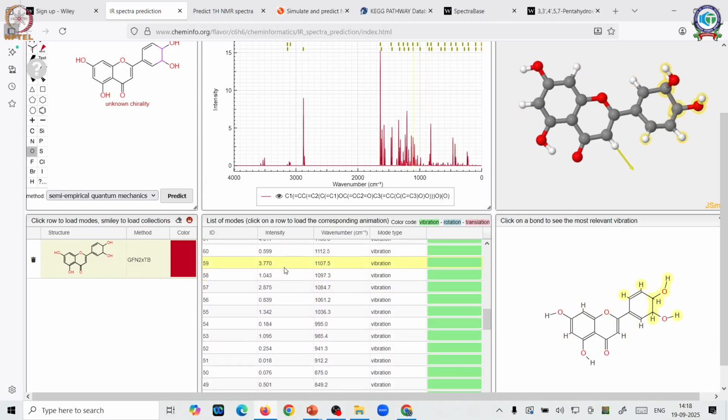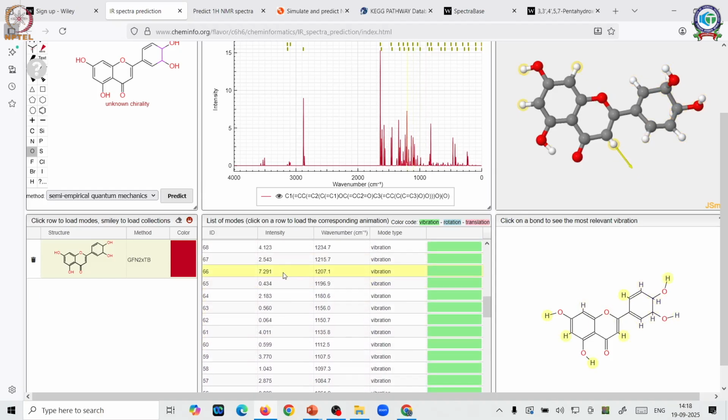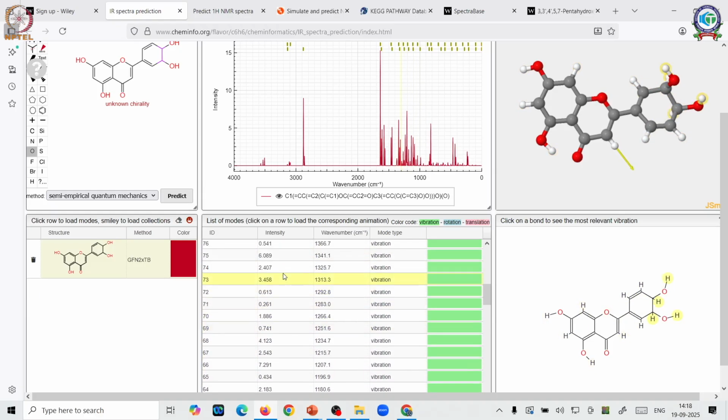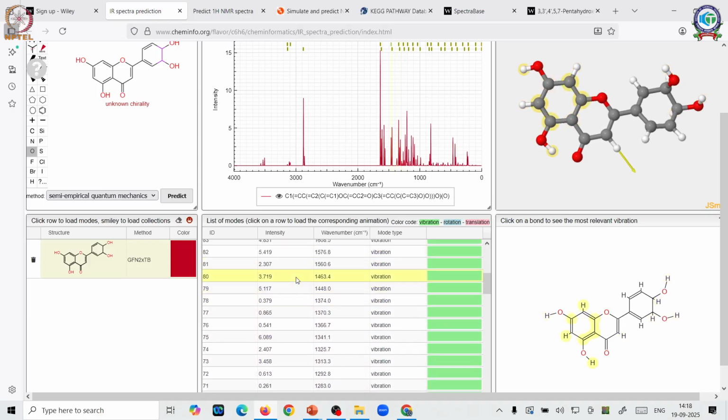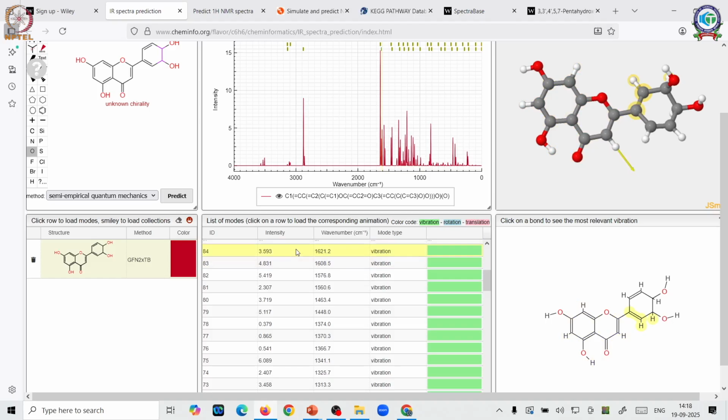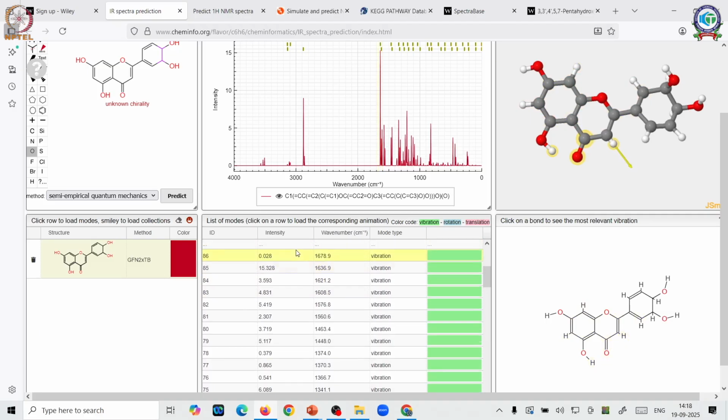You remember your carbonyl which occurs somewhere around 1500 to 1700 centimeter inverse. So let us try and search if that is the case. So these are mostly the double bond ones, and you can see here. This is the carbonyl interactions.